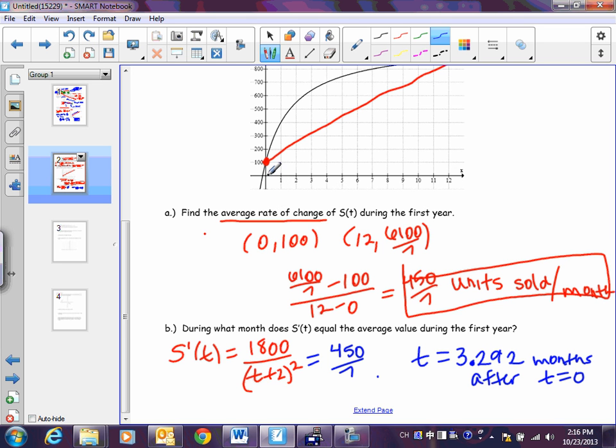Watch this. If my answer had been point something, we would say that's during the 0th month. Okay, so from 0 to 1 would be January or the first month. From 1 to 2 would be the second month, or February. From 2 to 3 would be the third month, or March. So really, the third month, like this 3 point whatever, it's after 3 months already.